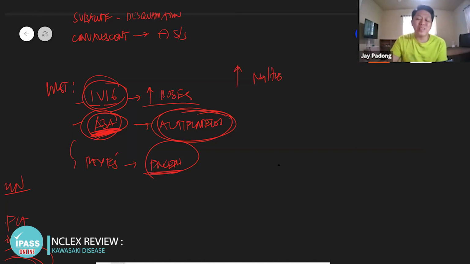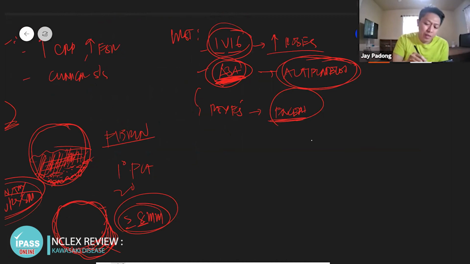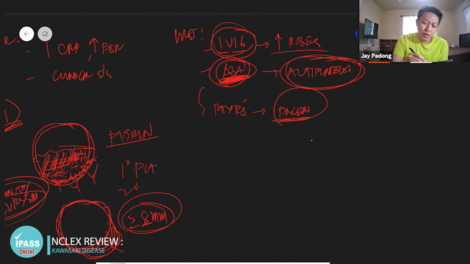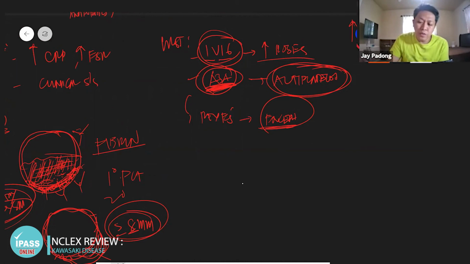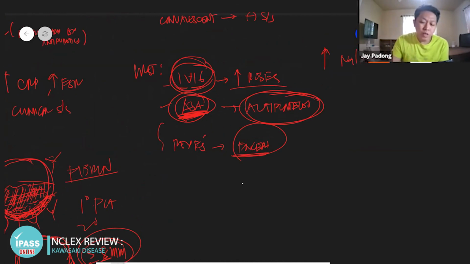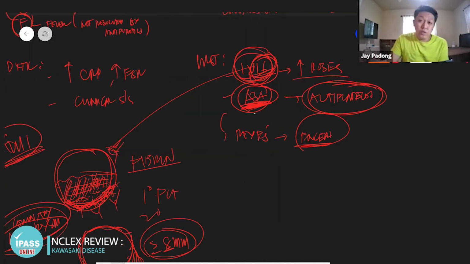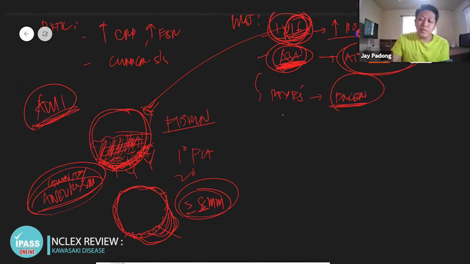Why do you give IVIG in a patient with an autoimmune disease like this? The principle is like this. You have active antibodies causing inflammation to, for example, the coronary arteries, the medium to large blood vessels. So you give IVIG to tell the antibodies, stop it, I'm here, to halt the production of your antibodies so that they will not attack your blood vessel. Just enough to tell your bone marrow, more specifically your plasma cells, to halt the production of antibodies, because plasma cells are the ones that produce your antibodies.